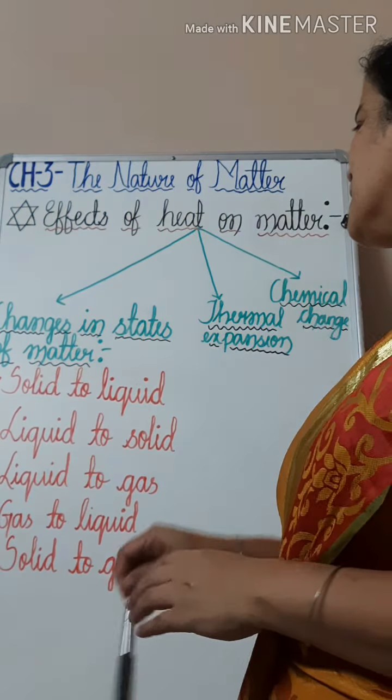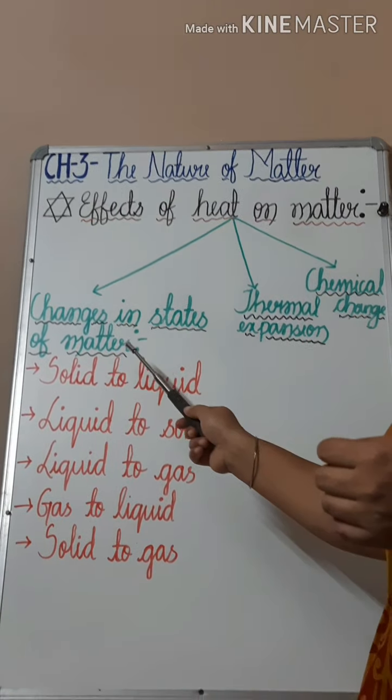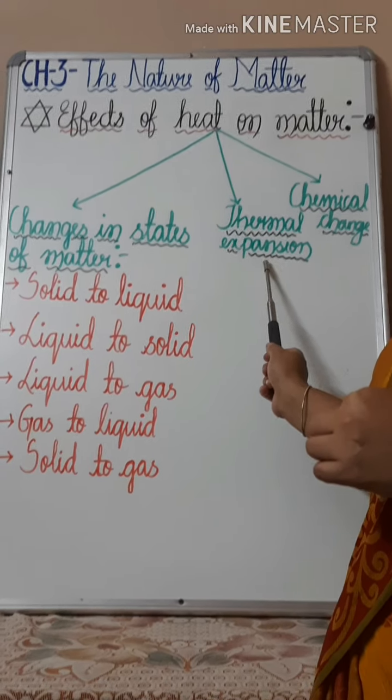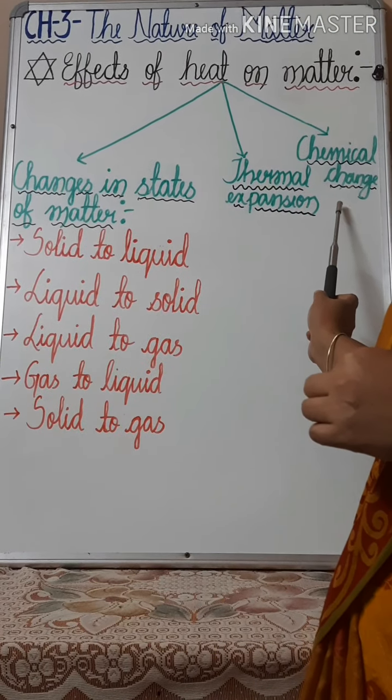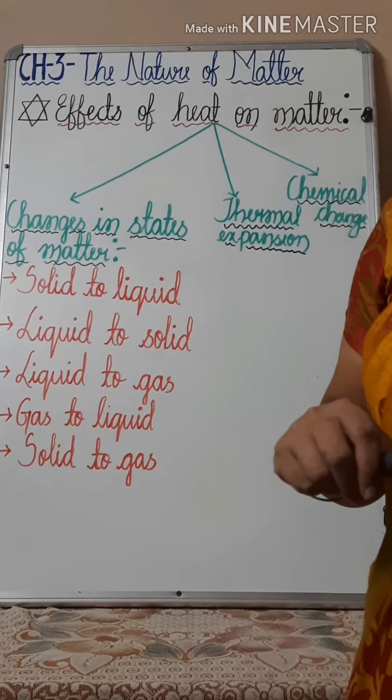Children, today we will read about the effect of heat on matter. Whenever heat is applied to a substance, it goes through various changes. The first is change in states of matter, the second is thermal expansion, and the third is chemical change. Whenever heat energy is supplied to matter, it will either gain or lose heat energy and change from one state to another.